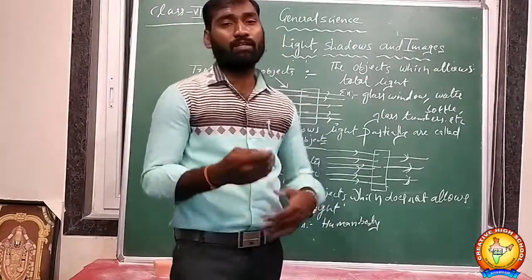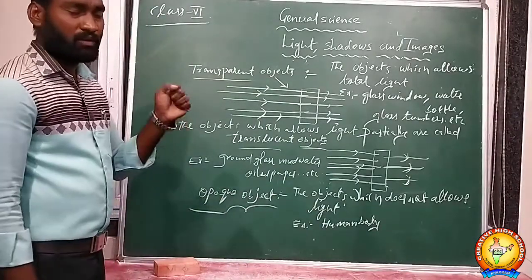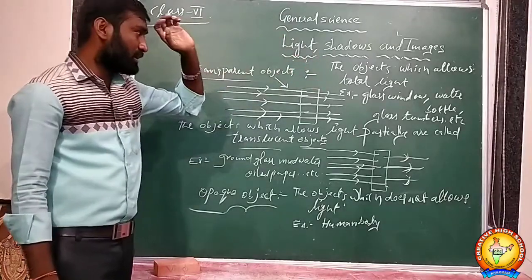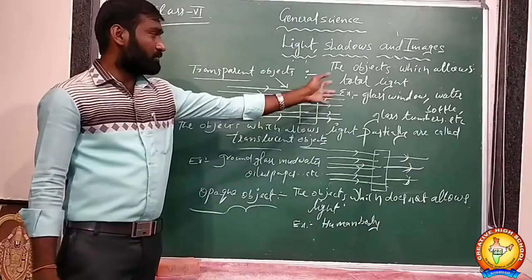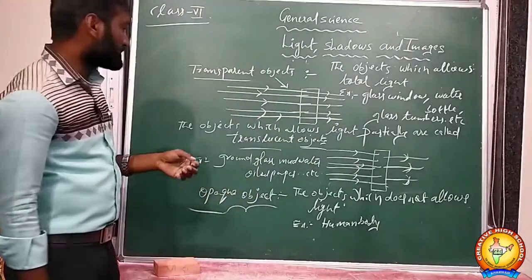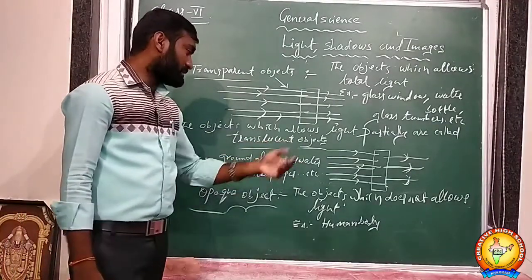So all are examples for opaque bodies. Opaque bodies do not allow light. Transparent objects allow light, total light passing through them. For example, the light falling on them passes totally through them. The objects which allow light partially are called translucent objects. Ground glass, muddy water, and oil paper are examples of that.